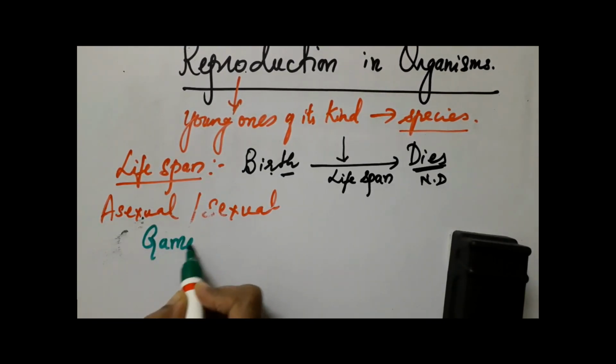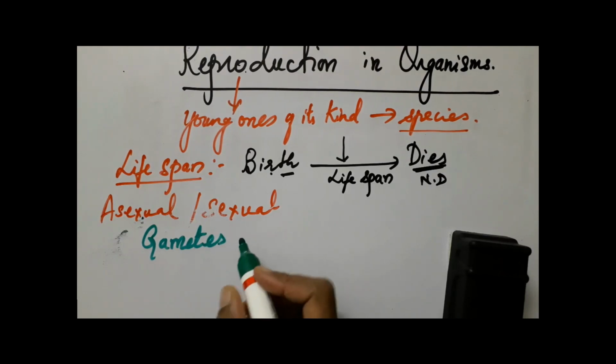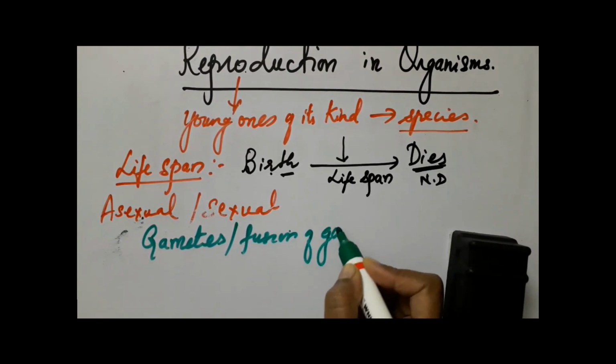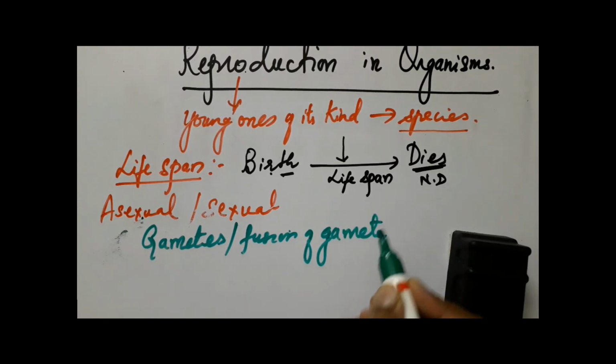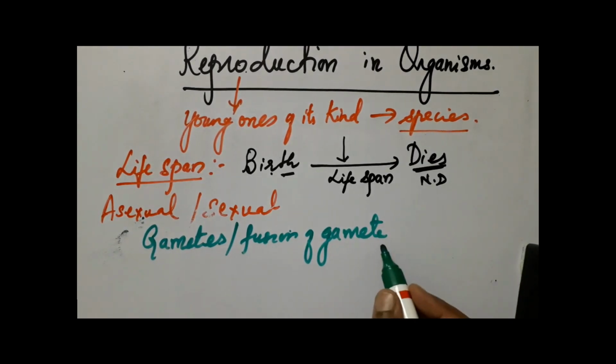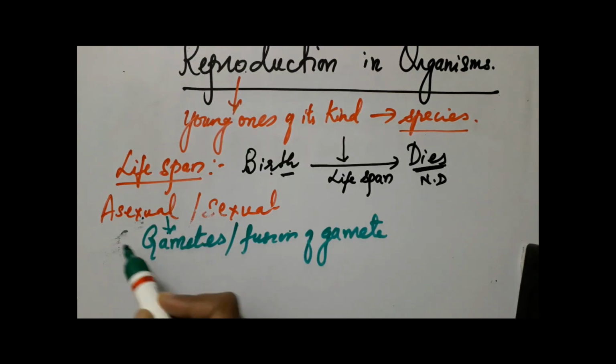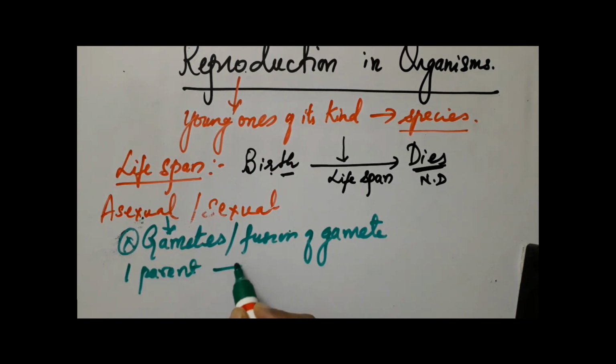So if a reproduction does not involve gametes, that is the male sex cell sperm and female sex cell ovum, such type of reproduction is called asexual reproduction. So there is no formation and fusion of gametes, and it's one parent that is involved in reproduction which gives rise to the young ones of its kind.